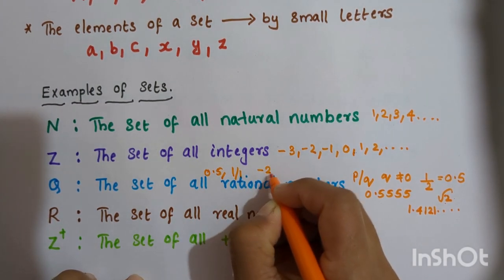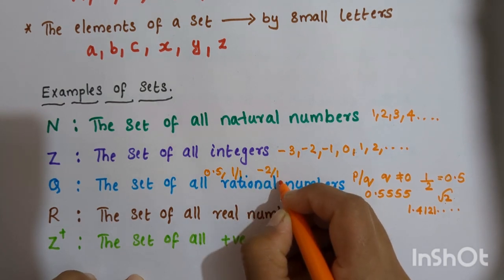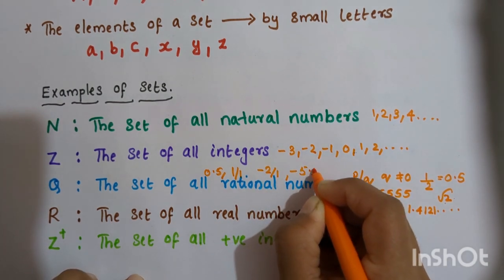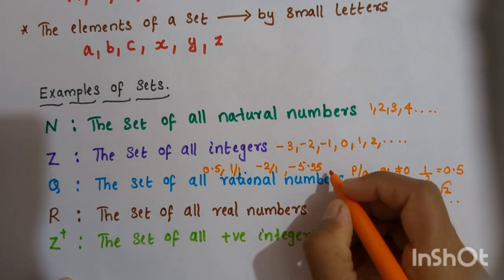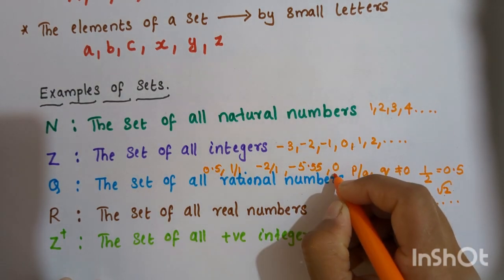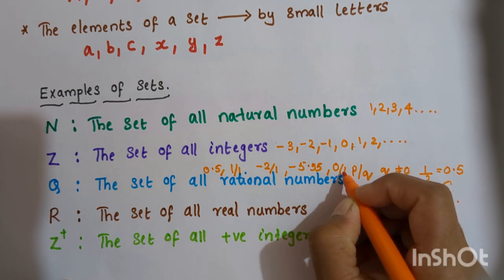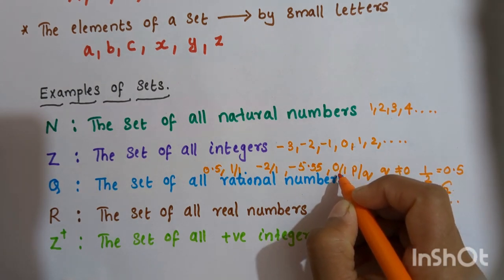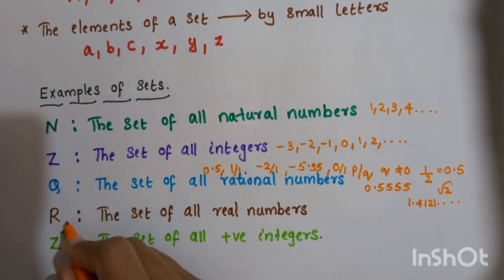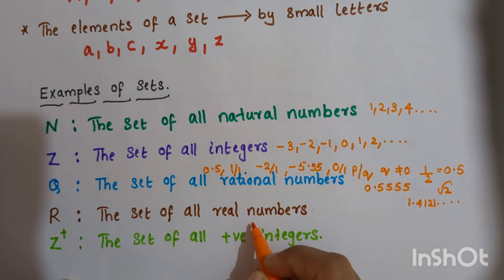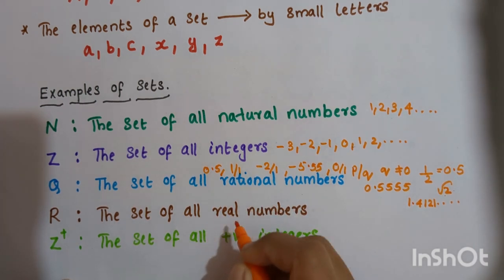Minus 2 is a rational number because minus 2 can be written as minus 2 by 1. And you see 0, that is also a rational number, because 0 by 1 is 0, it is in p by q form, and q, which is 1, is not equal to 0, so 0 is a rational number. Alright, now capital letter R is used to represent the set of all real numbers. That is, rational numbers plus irrational numbers will give you the real numbers.